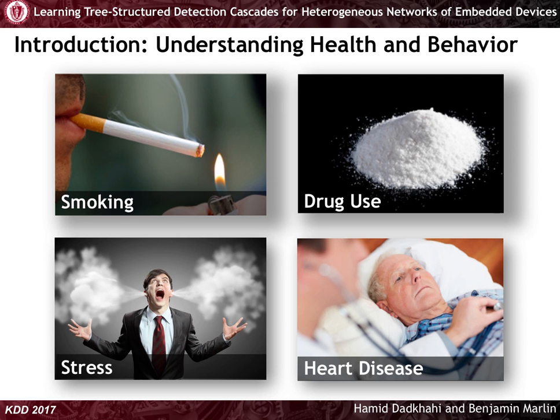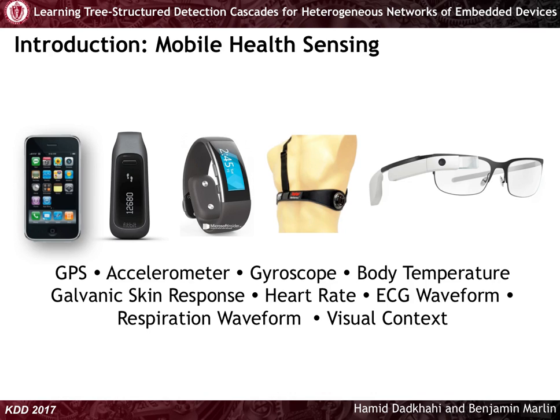In mobile health, we want to monitor and understand complex health behaviors such as smoking, drug use, stress, and heart disease. Over the last few years, there's been a lot of developments in sensor technologies, and with sensor integration on platforms like smartphones, we can now aggregate different modalities like body temperature, heartbeat, and respiration. And the problem becomes how to integrate the information from different devices.